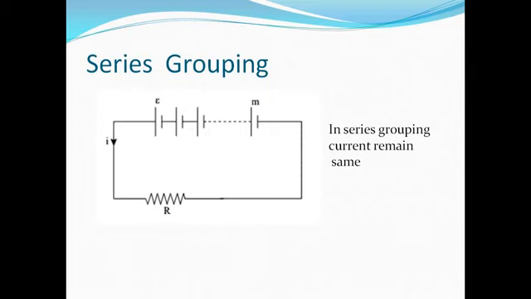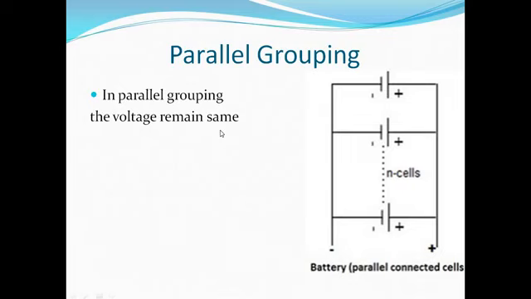Now the connections of the batteries. So batteries are connected in series grouping. In the series grouping, current remain same. So this is the diagram of series grouping of batteries. Now in the parallel grouping, the batteries are connected in parallel. In parallel, the voltage remain same for the battery.